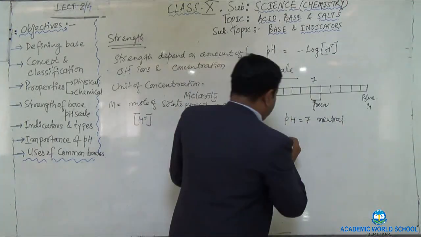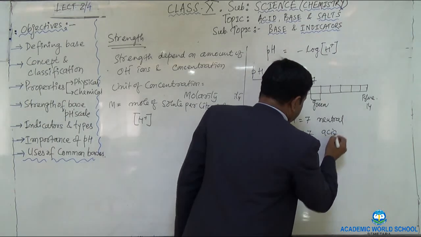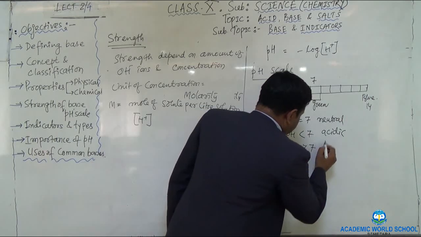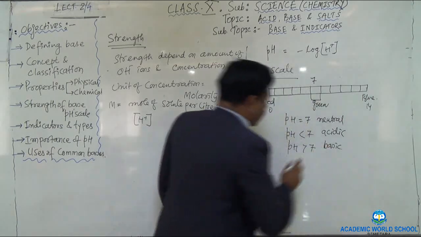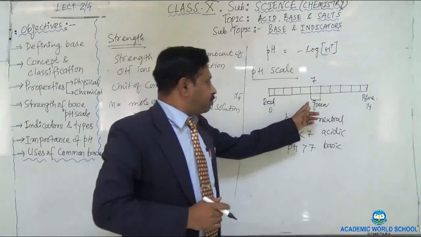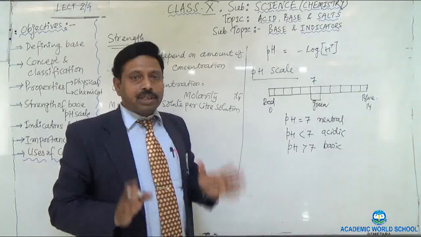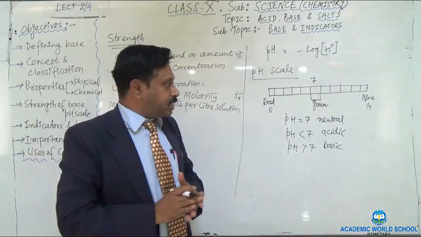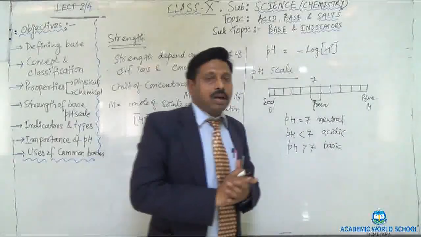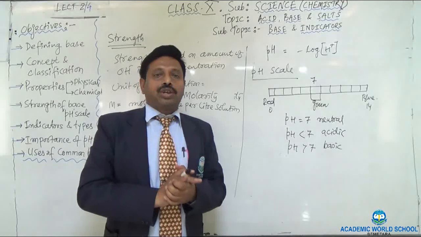And if the pH is less than 7, then the solution is acidic. And if the pH is greater than 7, then it is basic. So I mean to say that the acidic character increases from green towards the red. Similarly, the basic nature increases from green to blue. In this way you can decide the strength of the base or the acid.